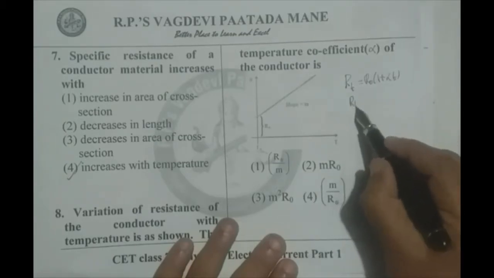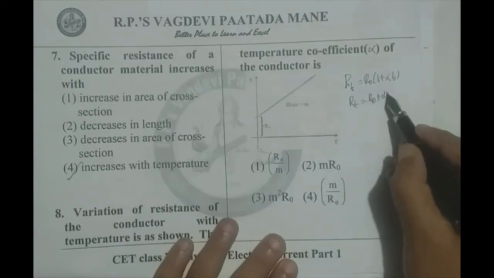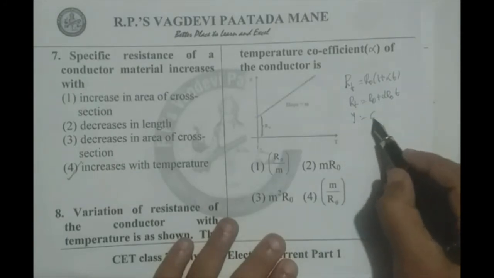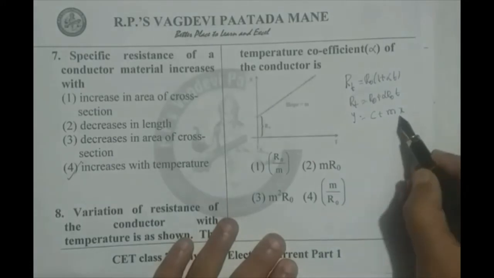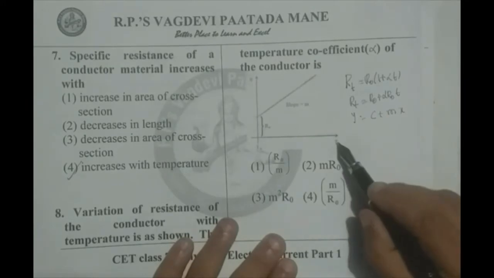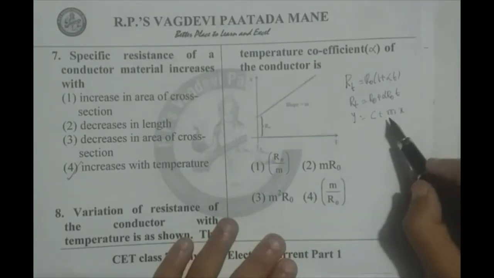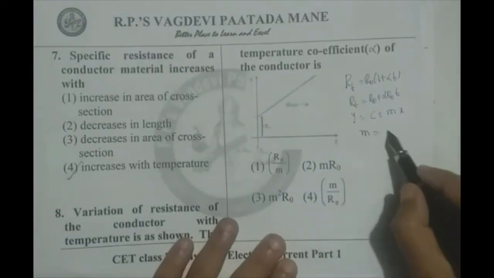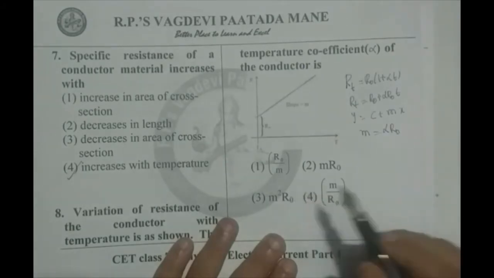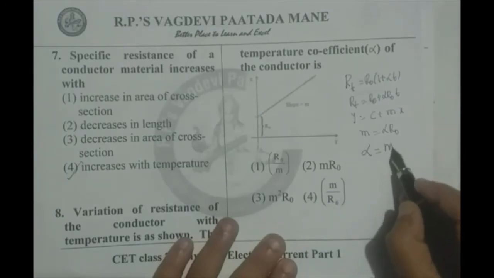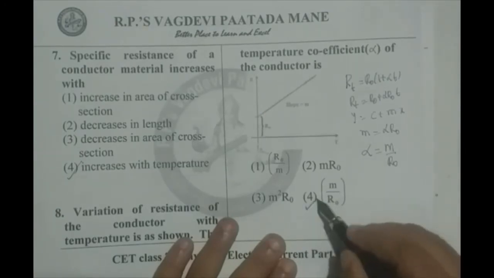If we expand the right hand side, we get R0 plus alpha R0 T, then we can write it as y equals c plus mx, where x is temperature on the temperature axis and y is on the resistance axis. Therefore, this m is alpha R0, which is equal to the slope of this line. We are asked to calculate alpha there. So, alpha equals m by R0. The fourth option is correct.